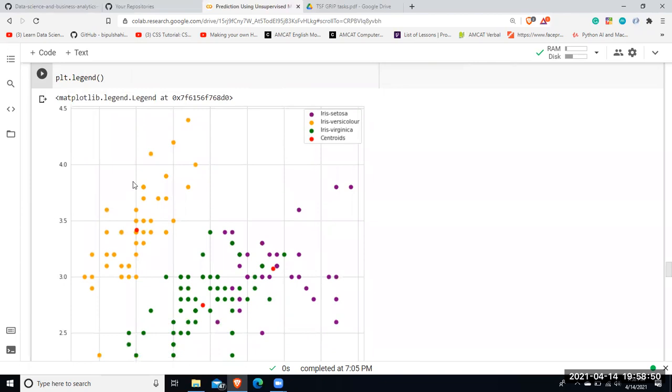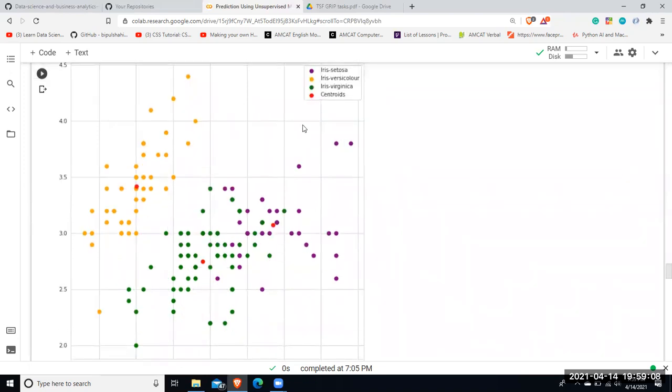So as you can see, here is a yellow color, and then a green, and a purple color. And within each cluster, as you can see, there is a particular center which is represented by a red color. So red color is the centroids, and then the yellow color represents Iris versicolor, the green color represents virginica, and the purple represents Iris setosa.